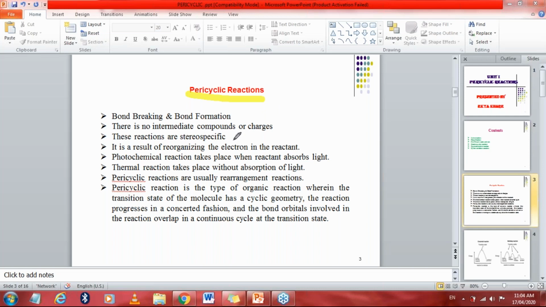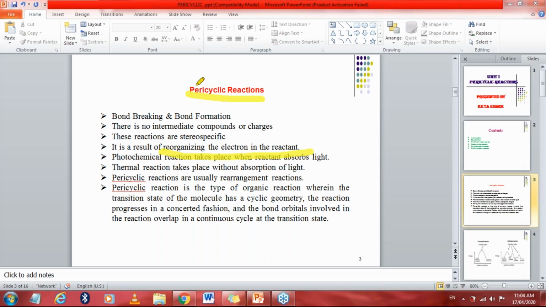Now, these reactions are stereospecific. I already told you in the last class the difference between stereoselective and stereospecific reactions. The next thing is that these reactions are the result of reorganizing electrons in the reactant. You have to remember this main line: a pericyclic reaction is one where the electrons are reorganized in the reactant. In pericyclic reactions there is no catalyst or any type of reagent.